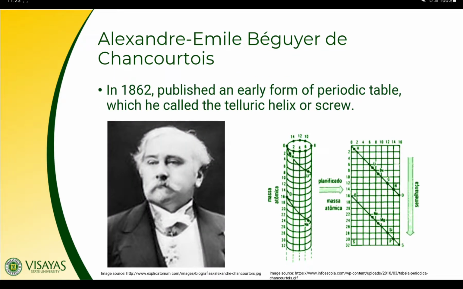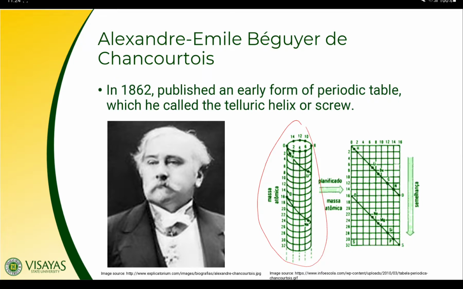In 1862, Alexandre de Chancourtois noticed that the elements, when ordered by their atomic weight, so he still used atomic weights just like Döbereiner, displayed similar properties at regular intervals. So he devised a 3-dimensional chart named the telluric helix, which is named after the element tellurium, which fell near the center of his diagram.